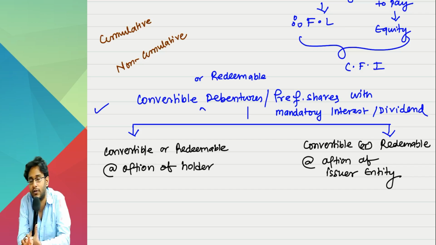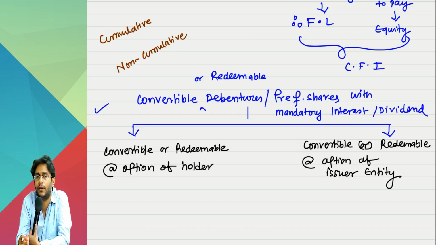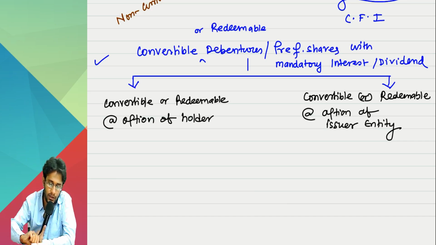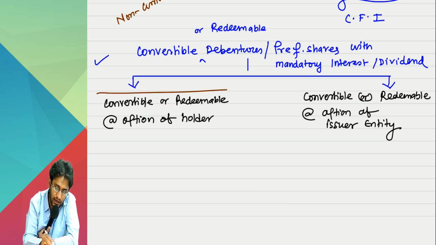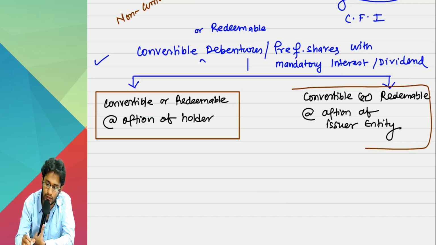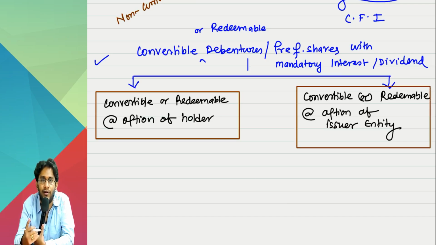Sir, I issued preference shares. For the next 5 years, dividend I will compulsorily pay, or for debentures, interest I will compulsorily pay. In any case, at the end of the 5th year, the preference shares will be paid in cash, or they will be converted into a fixed number of equity shares. Two possibilities exist. Sir, who will decide? Anybody can decide depending on your agreement. So I am taking two possibilities. One possibility where the choice is in the hands of the holder. If the holder asks for cash, you should pay cash. If he asks for shares, you should issue shares. The other case is where the choice is in the hands of the entity. We will decide what is to be done.